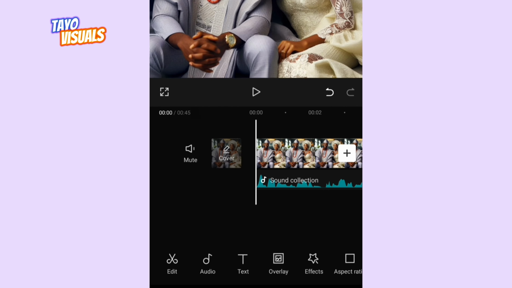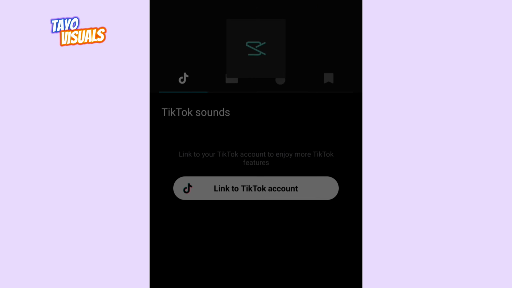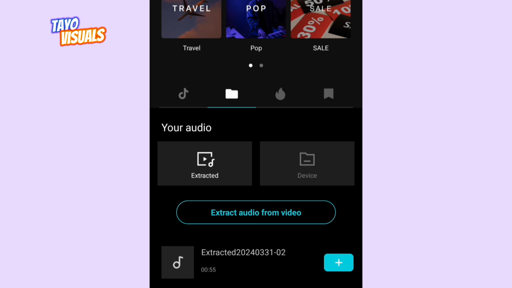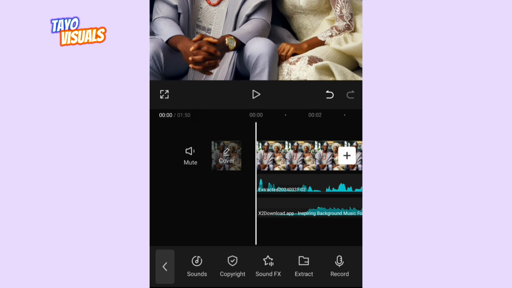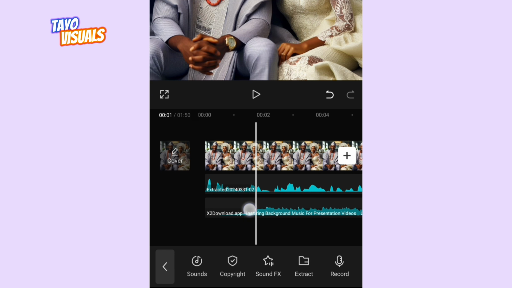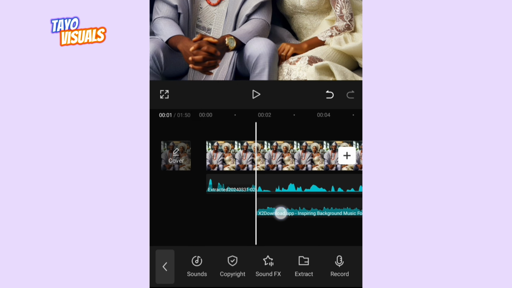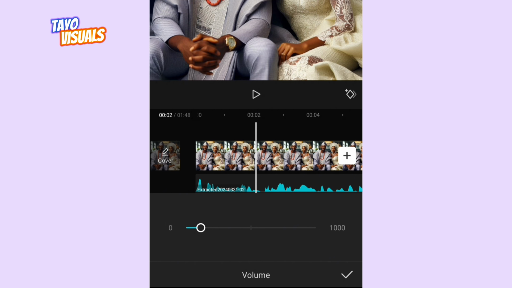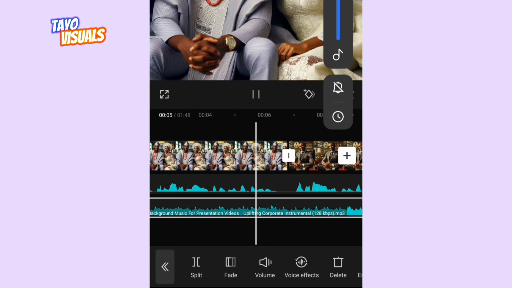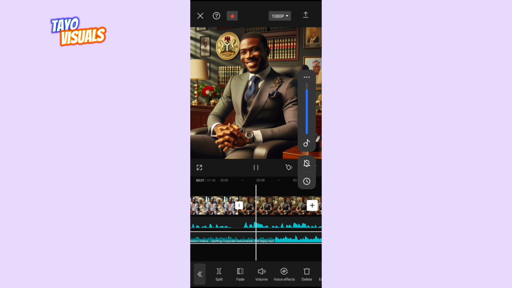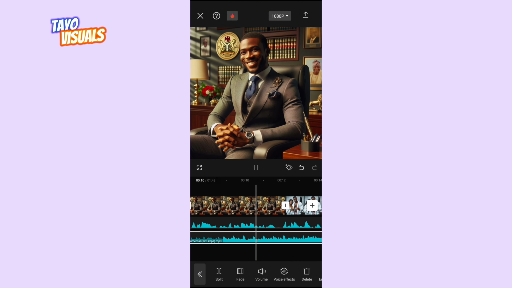Then you go to audio, sound, file, device, and then you come to the music. I think this is where it started. Then I'm going to pull it back, click on the background music, click on volume. You want to decrease it. You want the background music to be very subtle and not too loud. Okay, Heart of Lagos. Mr. Oladeji is a very wealthy entrepreneur. So you can hear how it sounds.